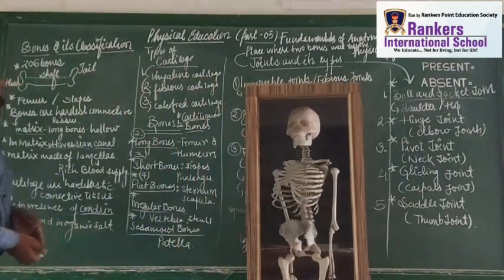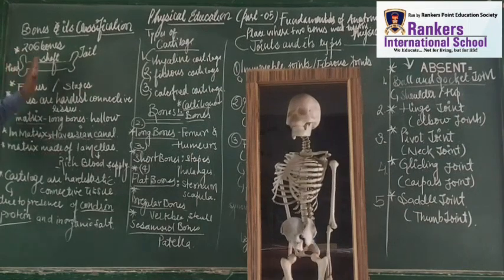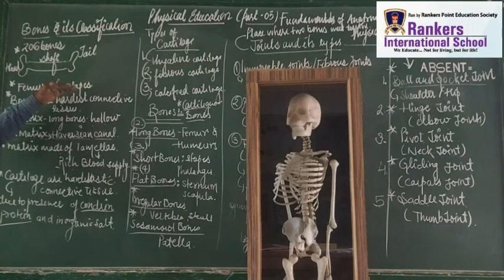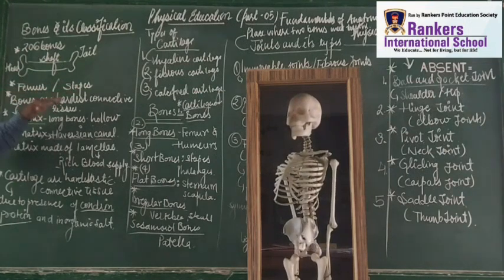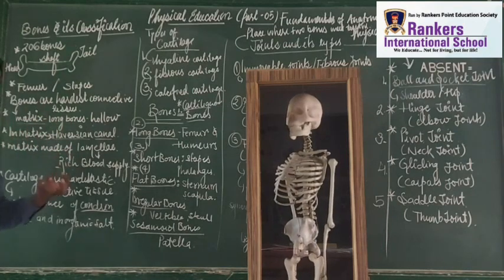Okay, so let's come. We have 206 bones. A bone consists of head, shaft, and tail. The biggest bone is the femur and the smallest bone is the stapes. The bones have a matrix, and some long bones are hollow. This matrix consists of Haversian canals, and the matrix is made up of lamellae. These lamellae are rich in blood supply.